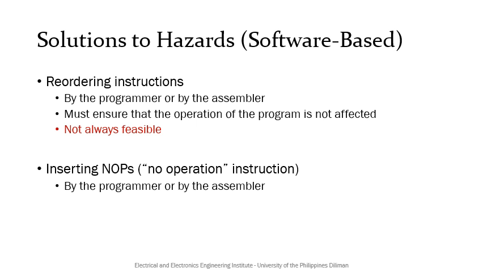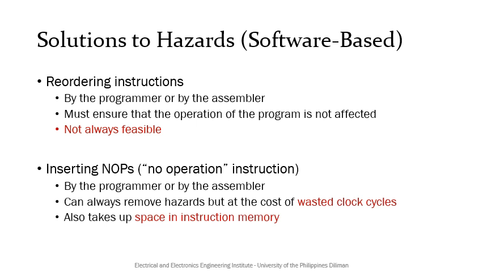A fail-safe software solution is to insert NOPs, or no operation instructions, to remove hazards. Again, this can be done either manually by the programmer and/or automatically by the assembler. Although inserting NOPs can always remove hazards, it comes at the cost of wasted clock cycles and thus reduced performance.